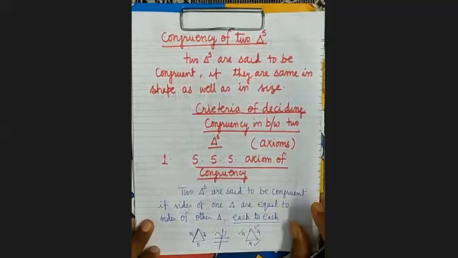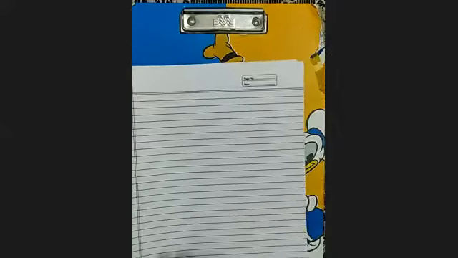So have you understood? Now I am showing one example here. Here there are two triangles I am drawing. Let me take out the scale.